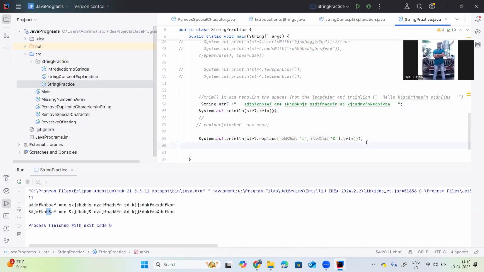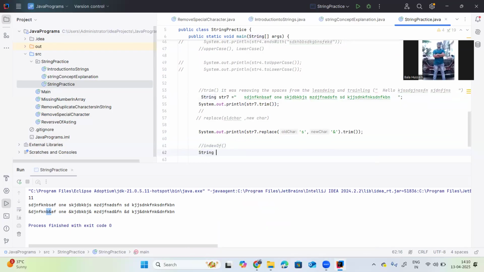Next, the indexOf method. The indexOf method gives the first occurrence of the index. It is a very important method when you are looking for occurrences of things. The lastIndexOf method will give the last occurrence. For example, create a string str8 equals hello.